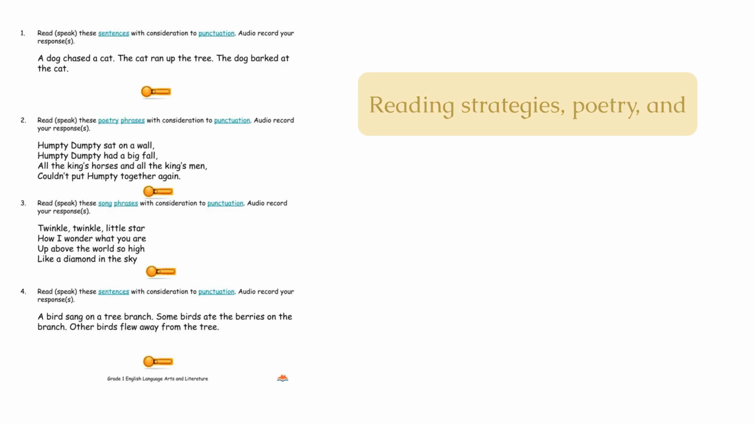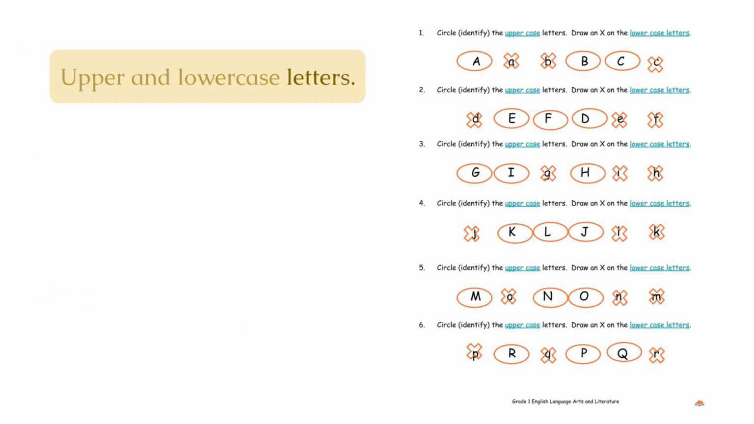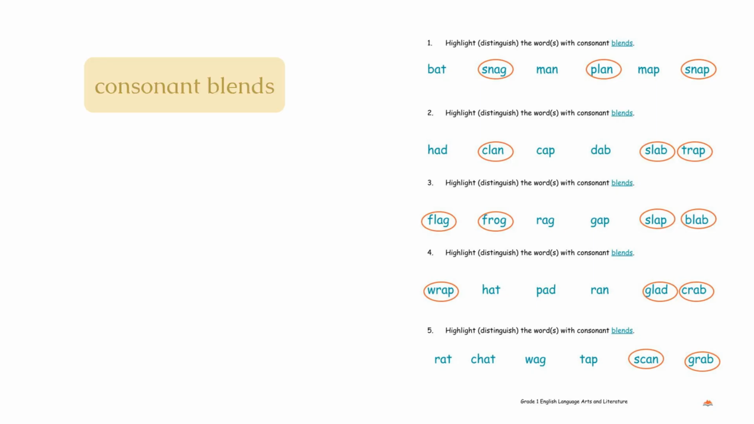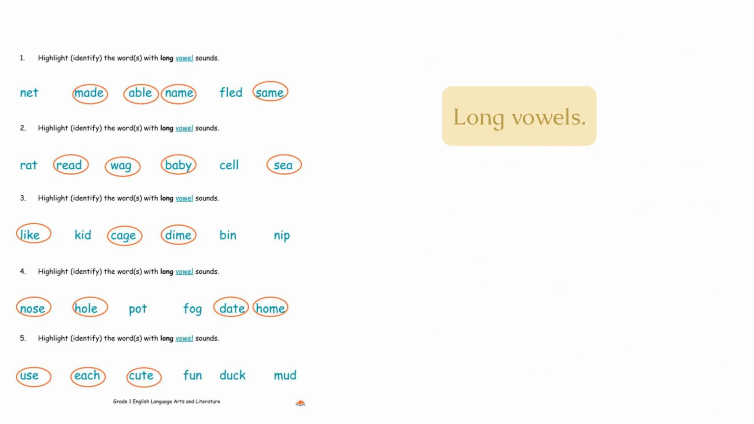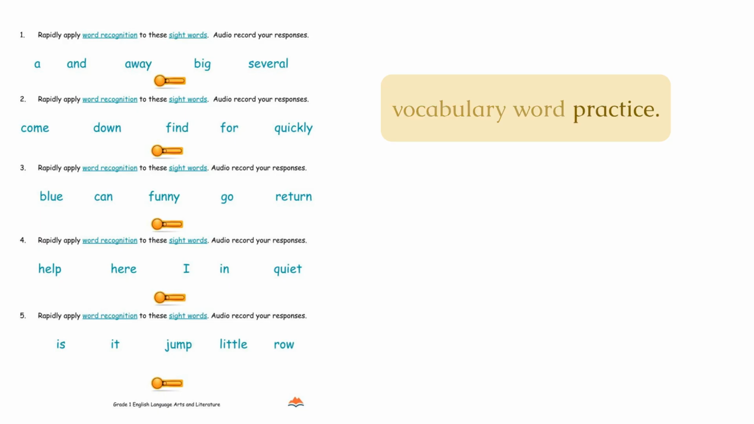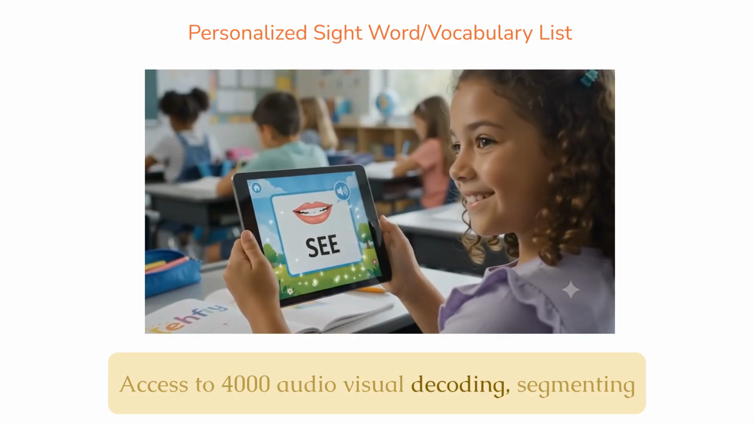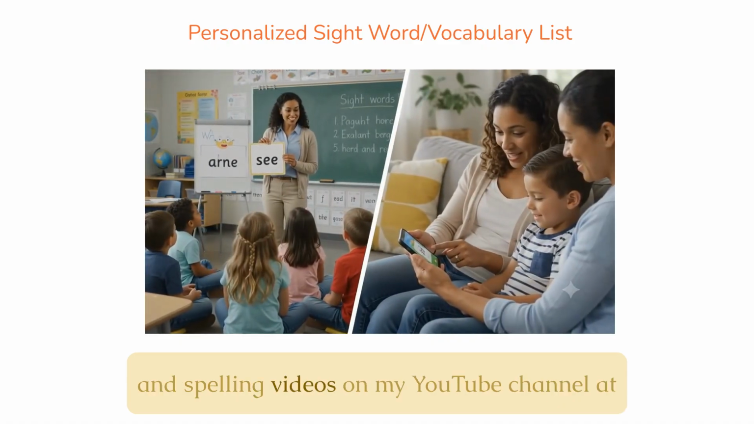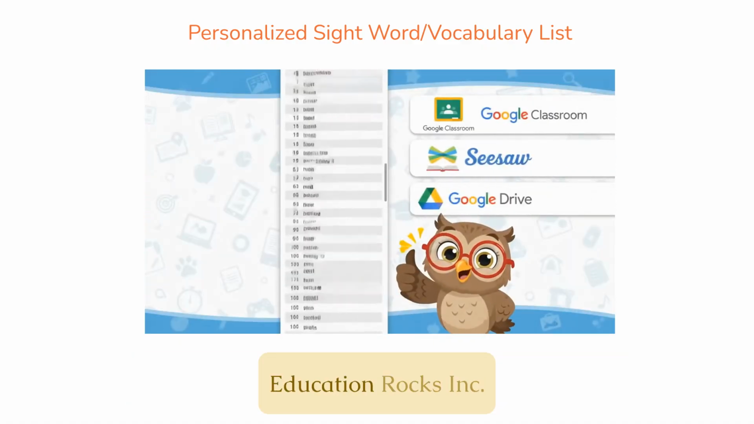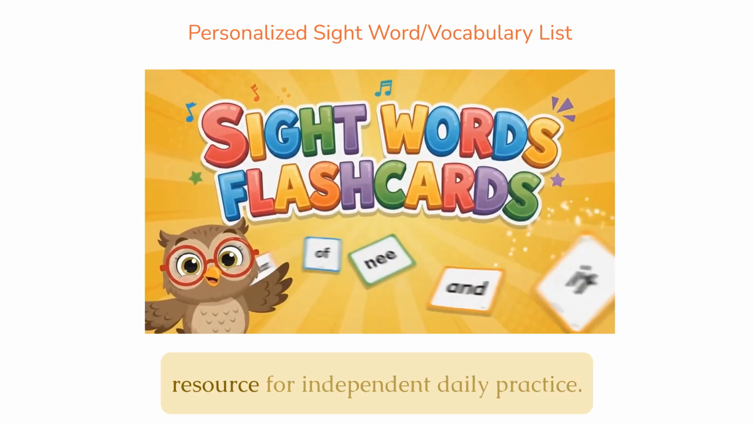Reading strategies, poetry, and songs. Word morphology. Upper and lowercase letters. Short vowels. Consonant blends. Long vowels. Bossy letter R vowels. Vocabulary word practice. Access to 4,000 audio-visual decoding, segmenting, and spelling videos on my YouTube channel at Education Rocks, Inc. Create your own or purchase the completed resource.